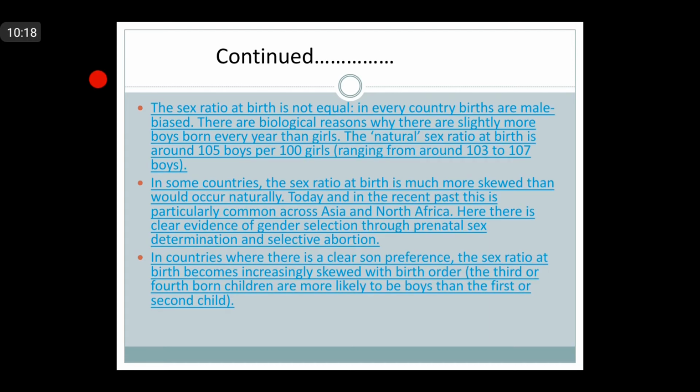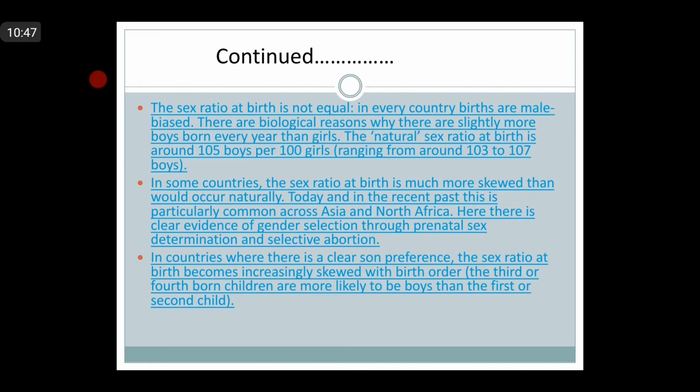Now, the sex ratio at birth is not equal. In every country, births are male biased. There are biological reasons why there are slightly more boys born every year than girls. The natural sex ratio at birth is around 105 boys per 100 girls. Right, this is one of the surveys in different countries, right?